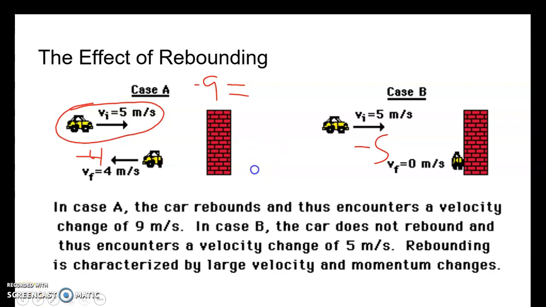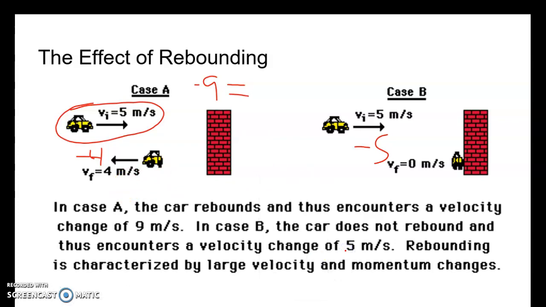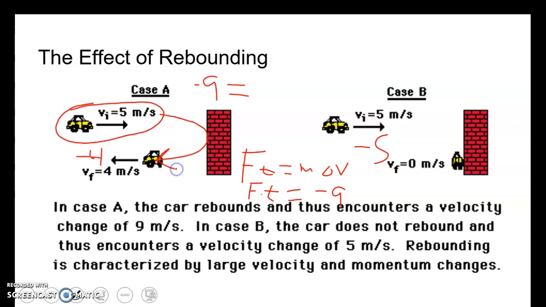Force times time is equal to mass times delta V. So for case A, my change in velocity is -9. My mass is the same, so I'm going to say the mass is 1, is equal to force times time. Now, my time is minimal, right? So my time is really small. So if my time's really small, my force is really high. So a really high force we have going on here.